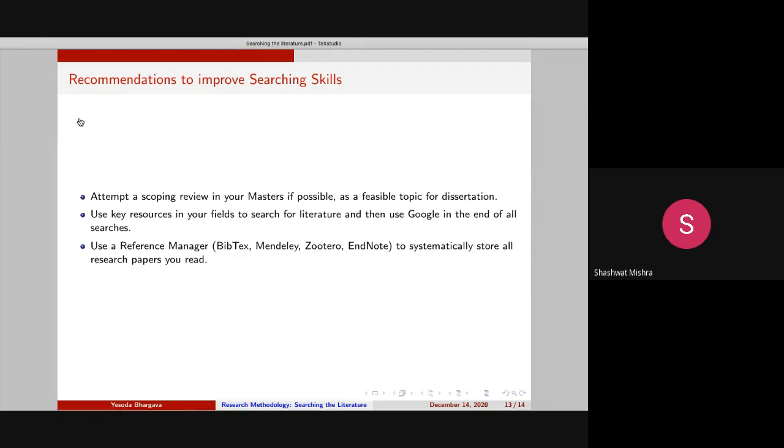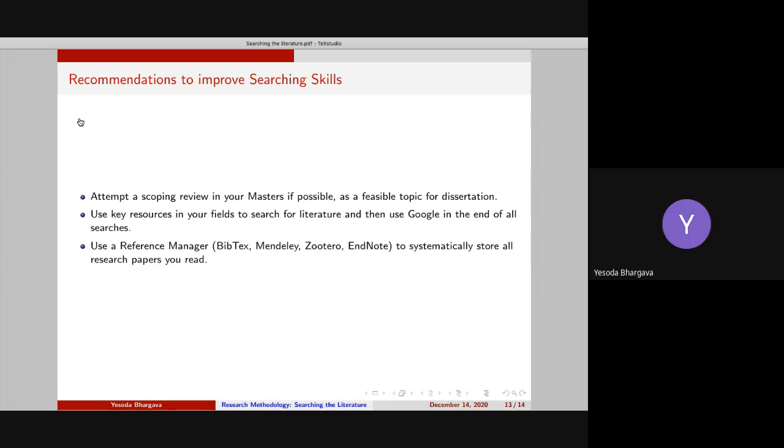Ma'am, yes, ma'am, it is all clear, but this point is your reference manager, BibTeX or Mendeley, do they work as a repository of research papers? No, they are not repositories of research papers. A repository of research papers is typically IEEE or Web of Science that we have used.